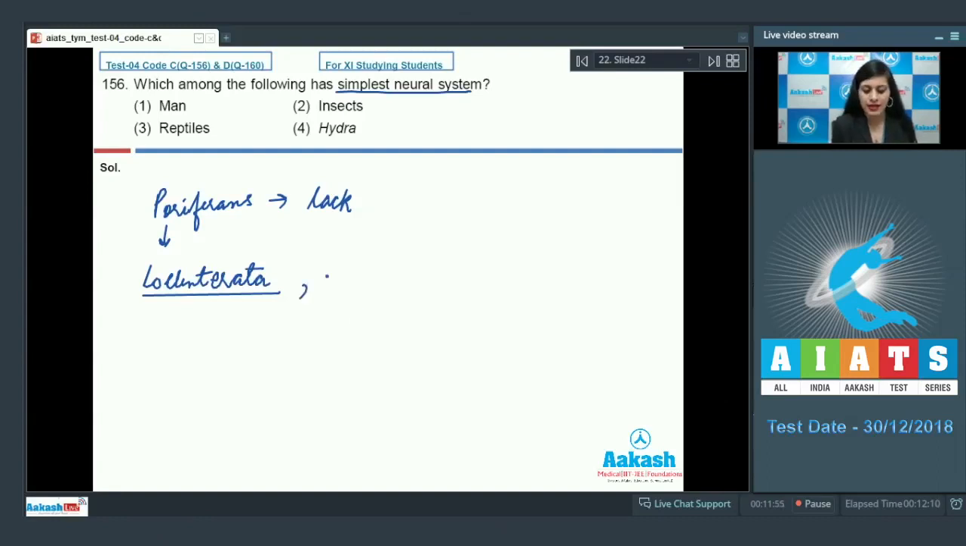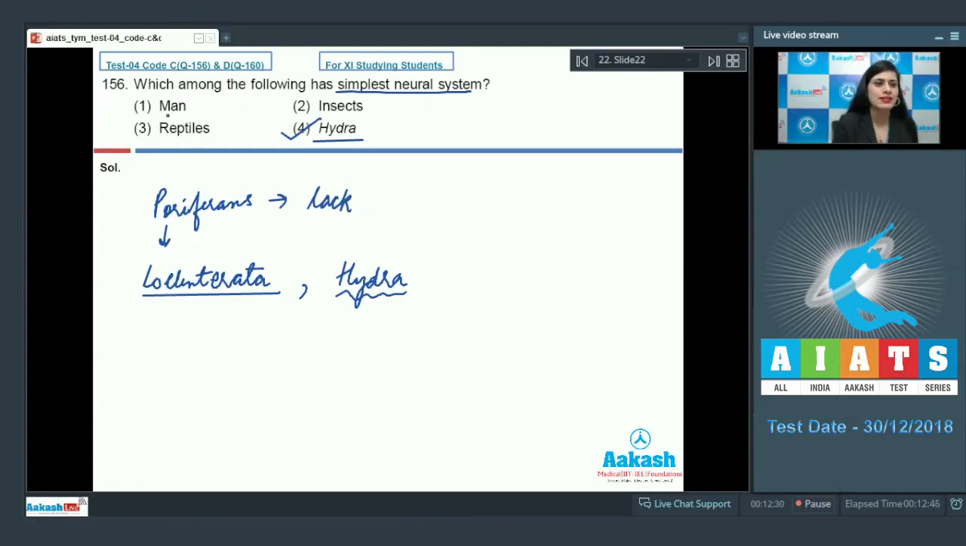And the best example is Hydra. It's a free-living coelenterate and it exhibits simplest neural system. So first time the neural system appears as a network of nerve cells in coelenterates. So the correct answer to this question is option number 4, that is Hydra. Let's discuss other options also.